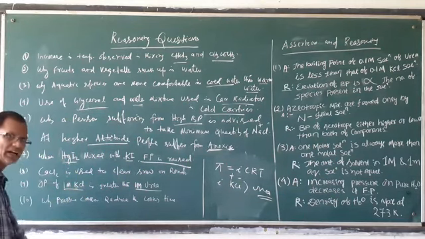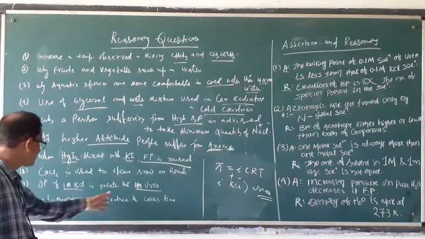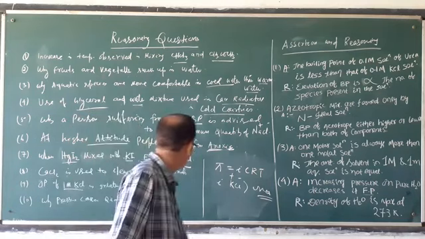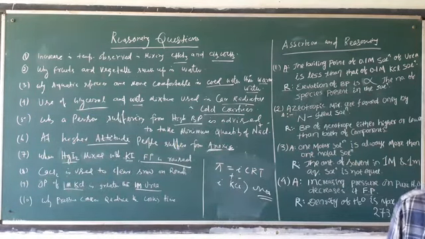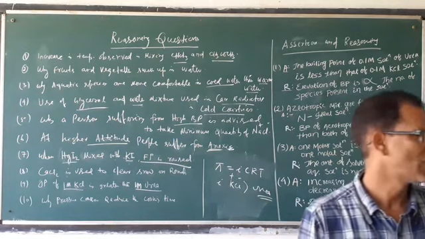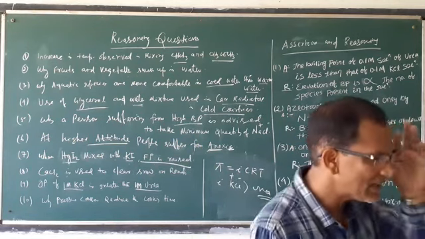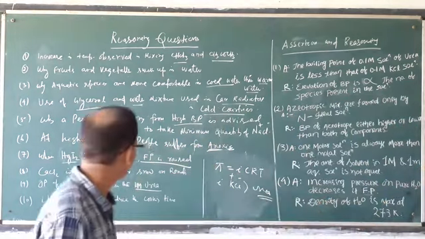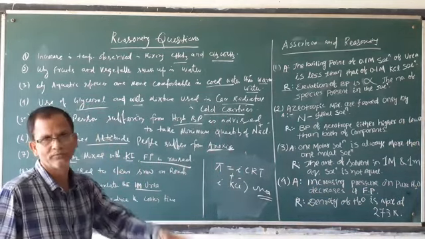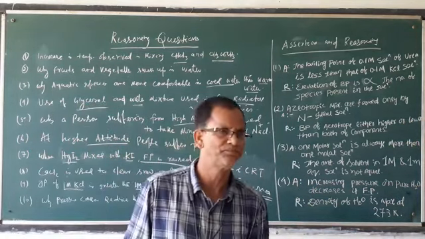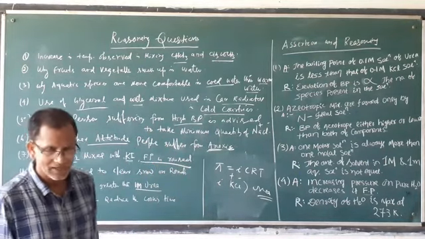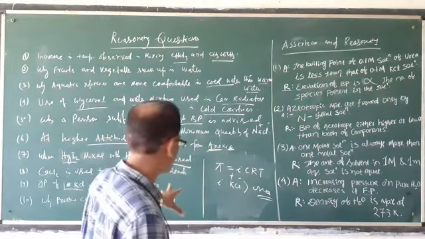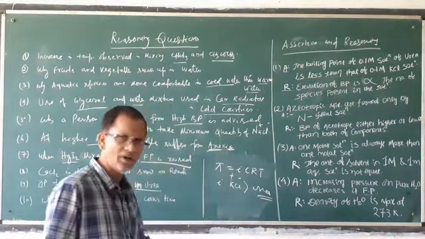Then the last question, a reasoning question: why does a pressure cooker reduce the cooking time? Why does cooking take very little time when using a pressure cooker? Because inside the pressure cooker, the vapor pressure is very high. Inside the pressure cooker, the pressure is very high.